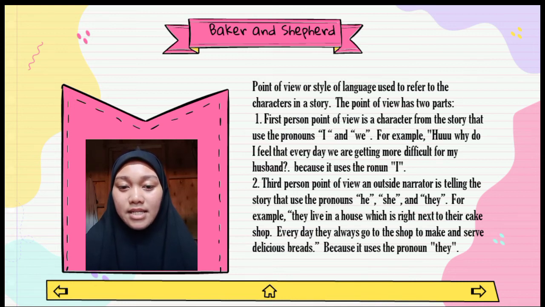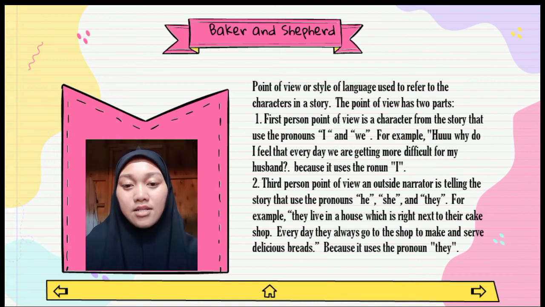The second one is third person point of view. An outside narrator is telling the story using the pronouns he, she, and they. For example, they live in a house which is right next to their cake shop. Every day, they always go to the shop to make and sell delicious bread. Why do I say that is third person point of view? Because it uses the pronoun they.